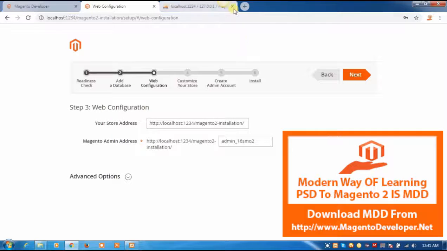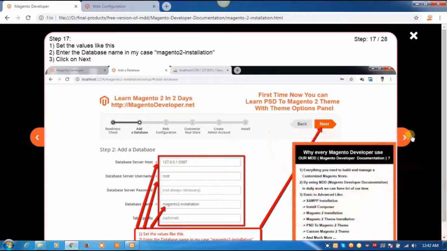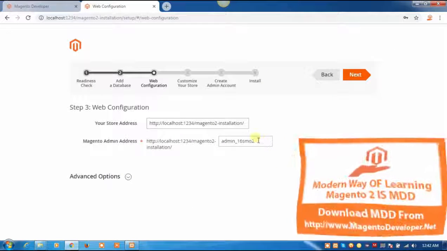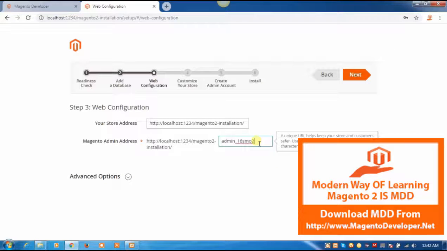Close phpMyAdmin now. Go back to our documentation, click on next step of the documentation, enter login address as admin only, click on next. Go back to our installation, enter Magento admin address as admin only, click on next.